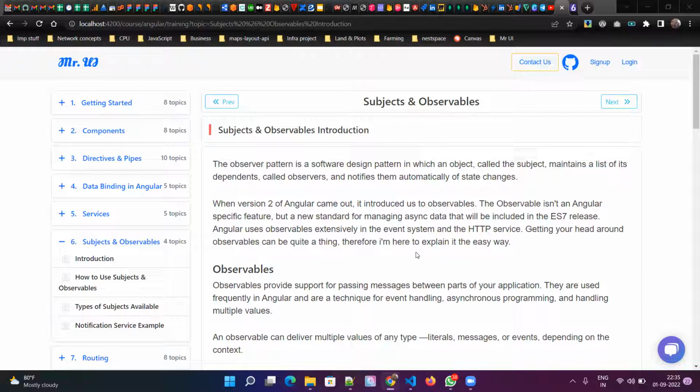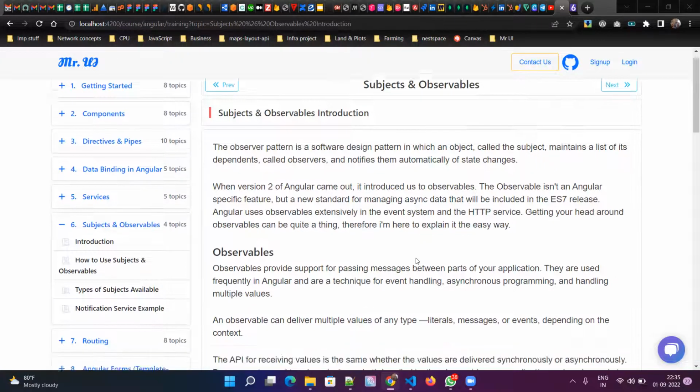Observables is basically a feature of React.js. Okay, we have another framework called React.js, like another library, and there we have these reactive programming features. So observables is one of those features. Okay, it is a reactive or asynchronous programming feature.